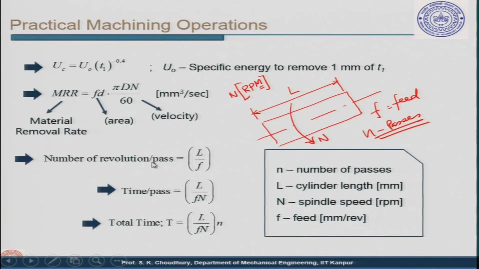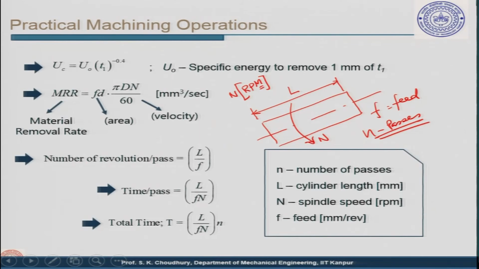In that case, the number of revolutions per pass will be given by the whole length divided by F. You understand that the number of revolutions per pass will be inversely proportional to F, because F is the linear advancement of the tool, in millimeters, with 1 revolution of the workpiece. So it depends inversely on F. The more the F, the fewer the number of revolutions per pass. Okay. Now, it also depends on L, because the more the L, the more the number of passes. This is also obvious, because it will take more time.